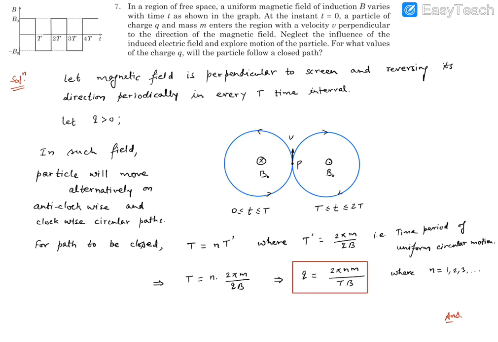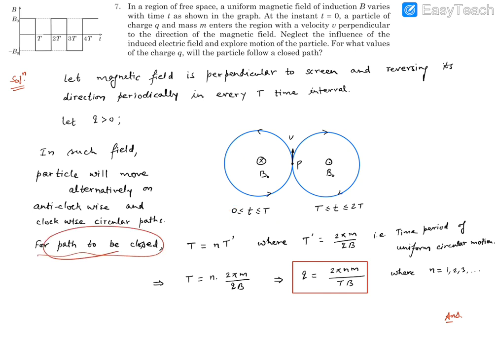In this situation, we will find the kind of closed path that is needed. So the time period for this complete circular motion in the uniform case must be related to the capital T. And how does it have to be related?